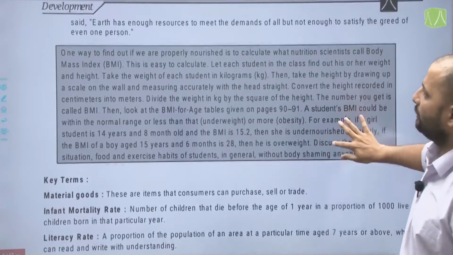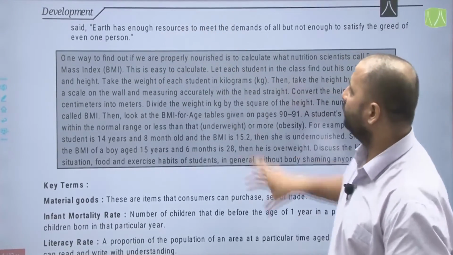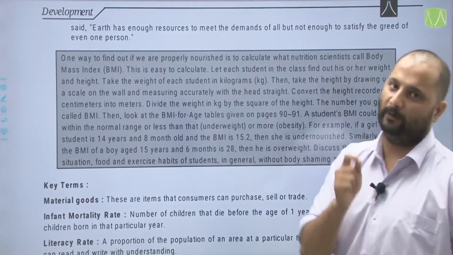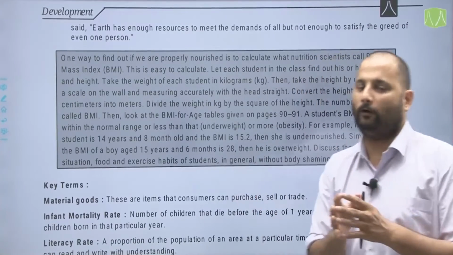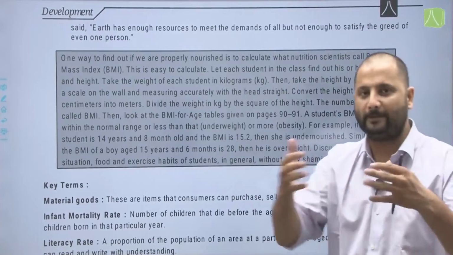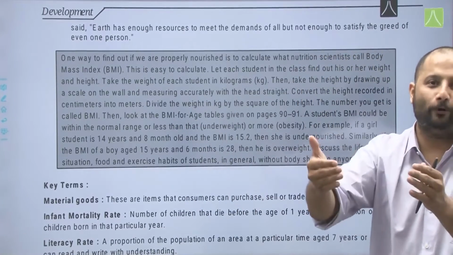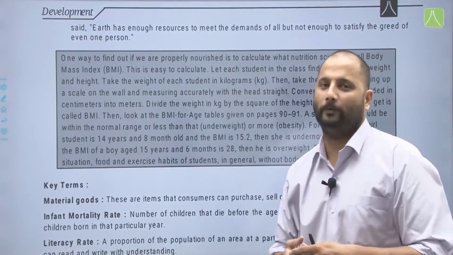So therefore, most appropriately it has been said that earth has enough resources to meet the demands of all, but not enough to satisfy the greed of even one person, because greed is what is never finished. It's always increasing. Today you have some money, tomorrow you want more money, and the day after tomorrow you probably want more money.